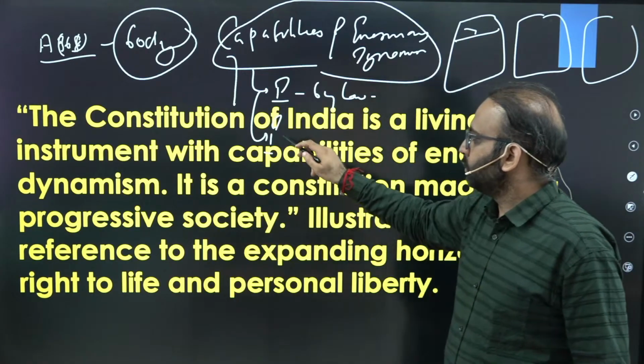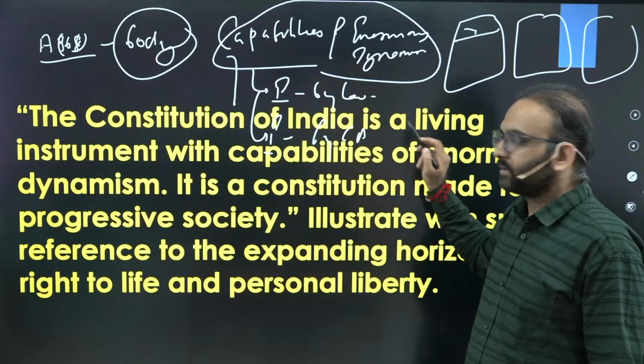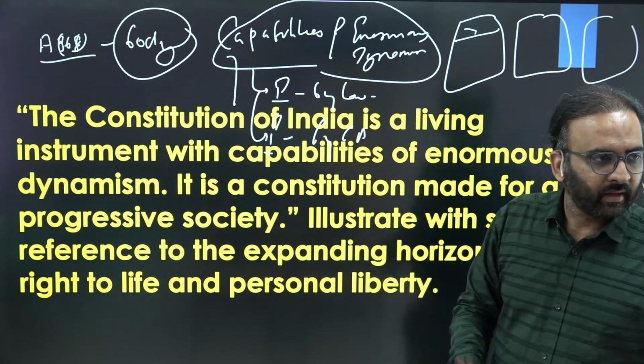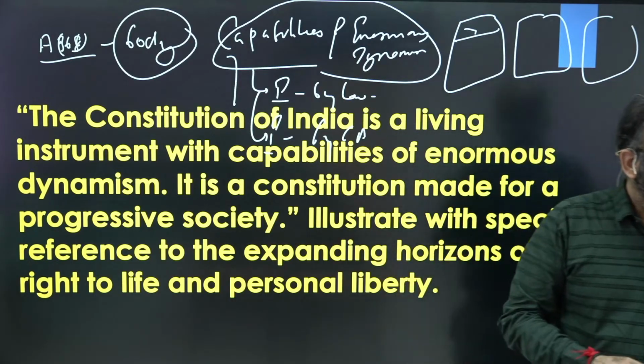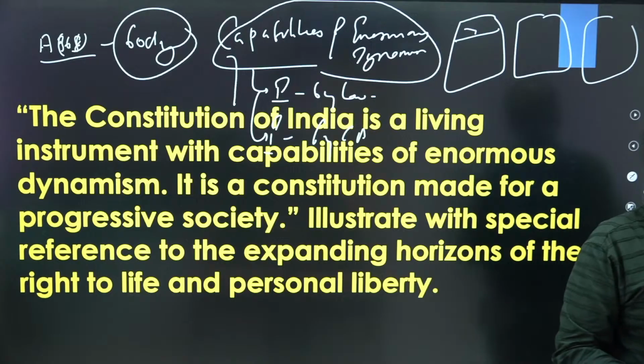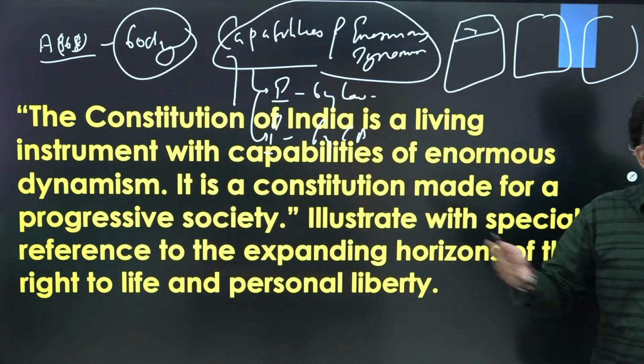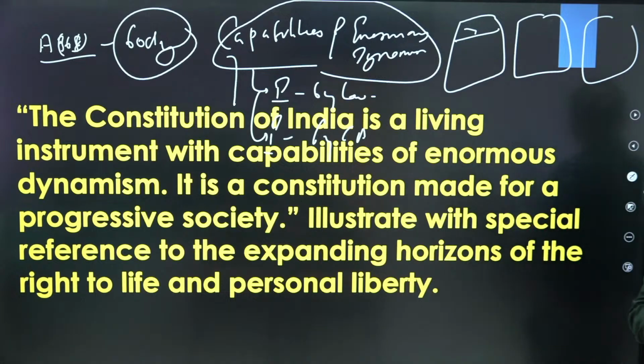majority of the provisions could be amended by Parliament by a constitutional amendment act. Talk about DPSP, right? For example, the 42nd Constitutional Amendment Act provides Article 39A providing free legal aid, right? The 86th Constitutional Amendment Act added a new fundamental duty, and so on.